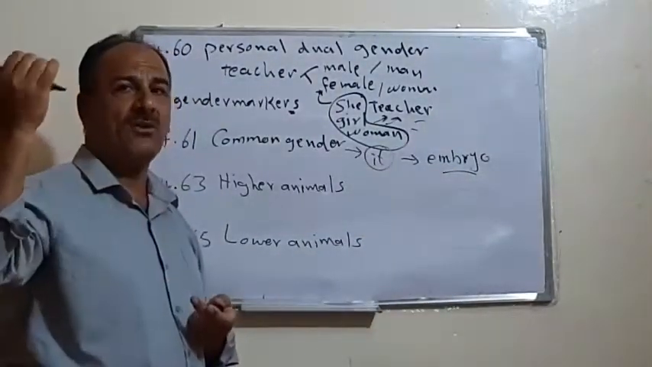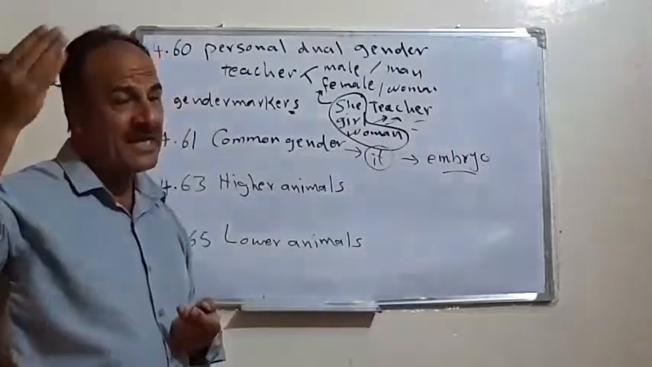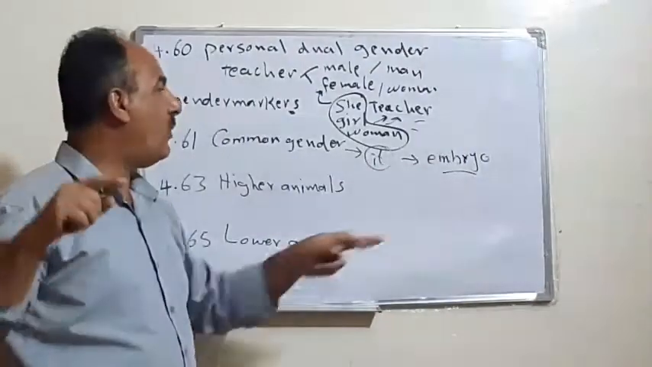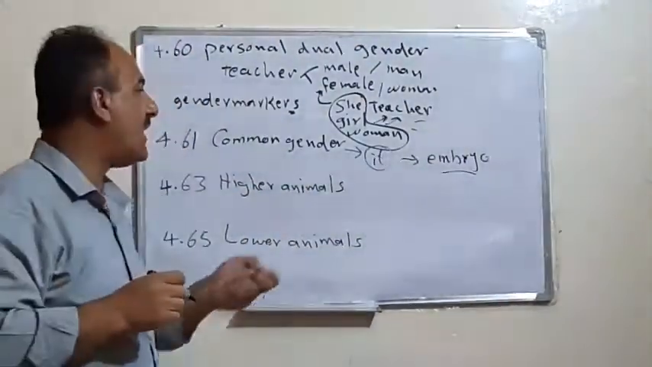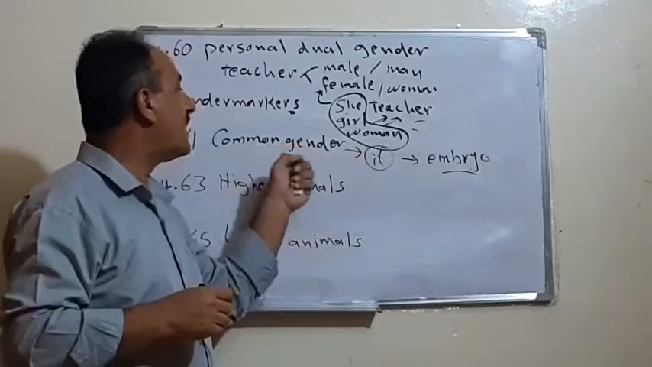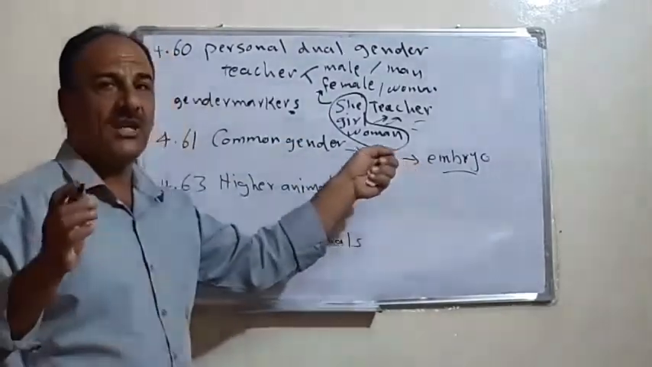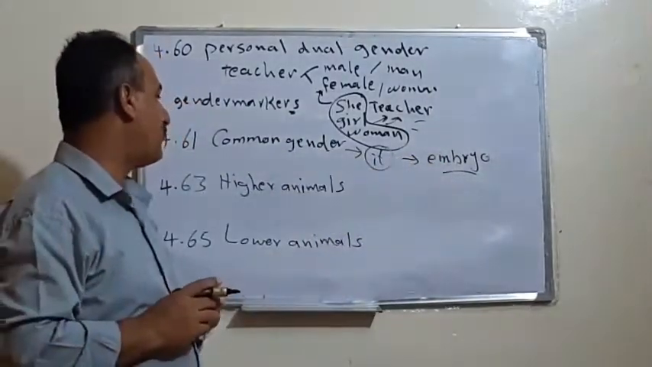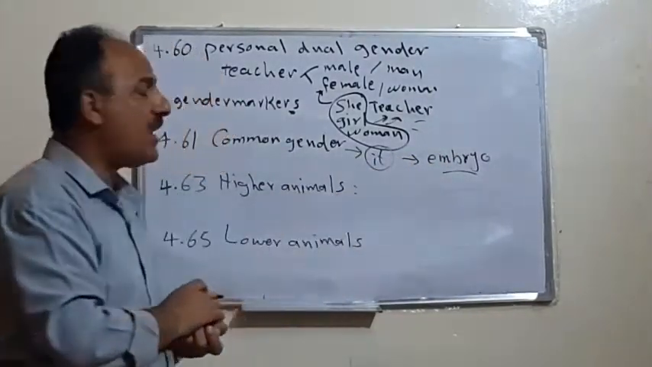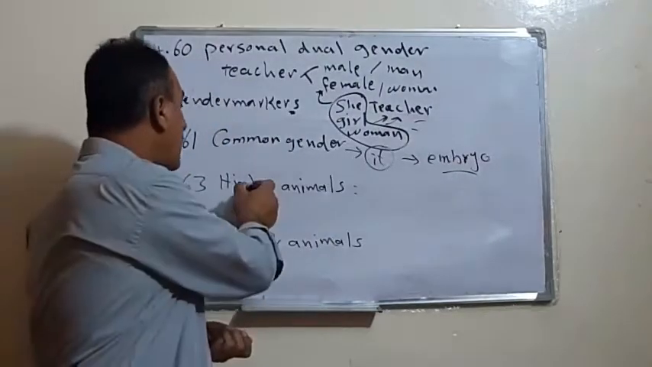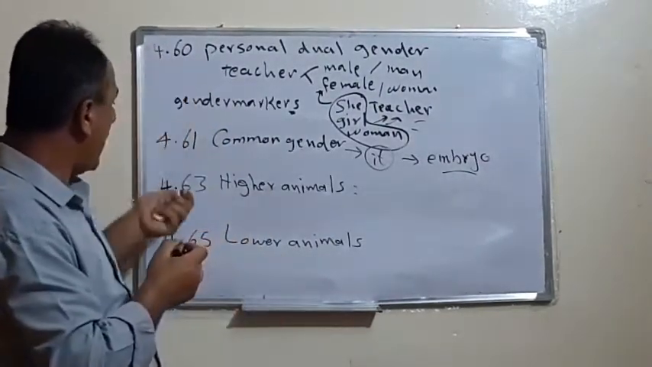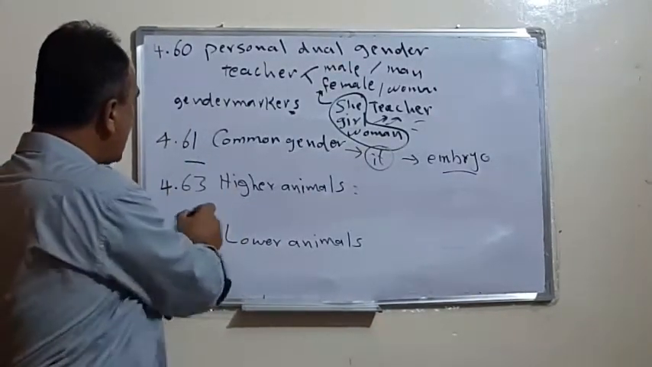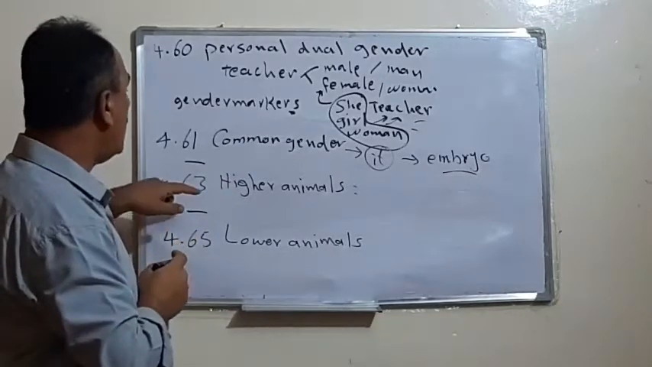For example, somebody knocking at the door and we can't see, so we say, who is it? We don't say he or she. Why? Because we are unable to recognize the gender. So we use the common gender it for any creature that we cannot recognize, especially like this example. By the way, I didn't go in series. I jumped from 4.62 to 4.64 for a purpose. Anyhow, if we come to